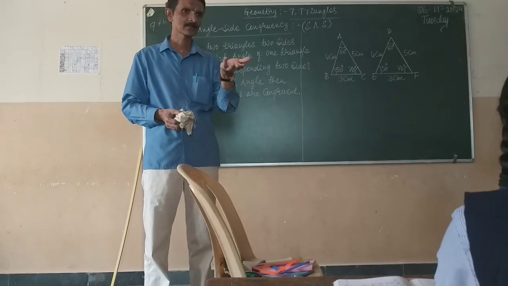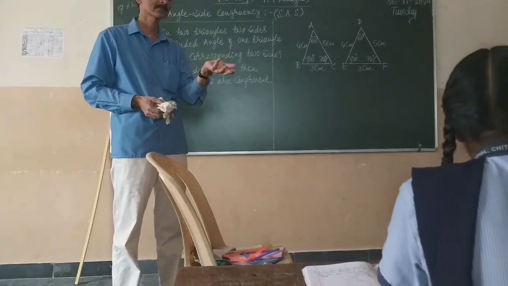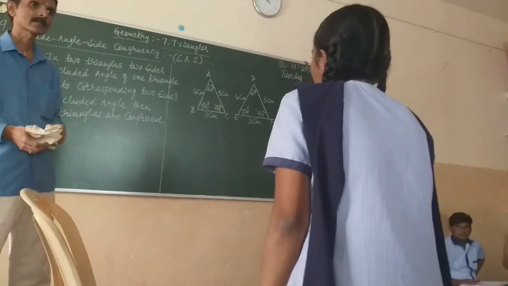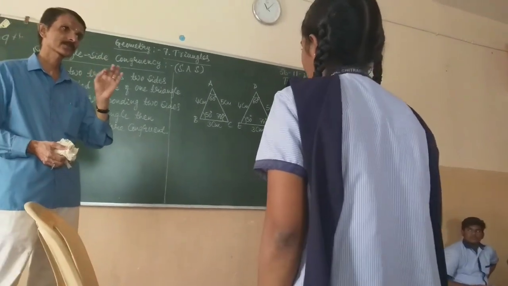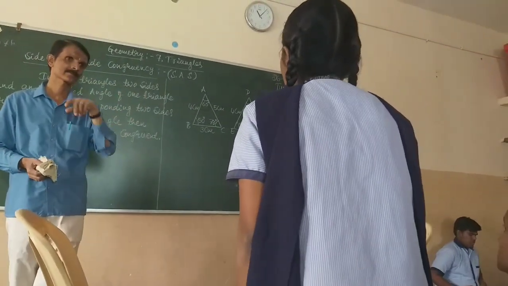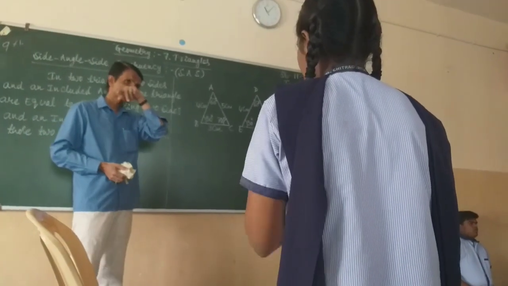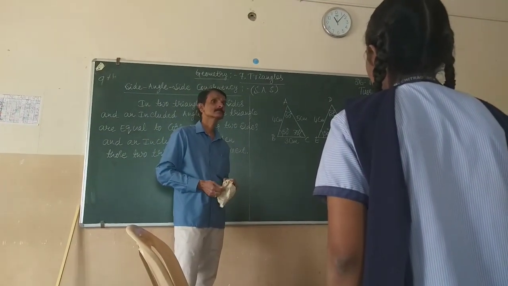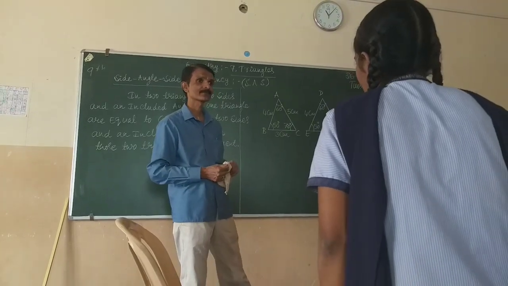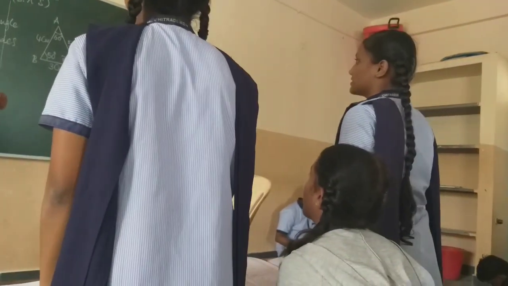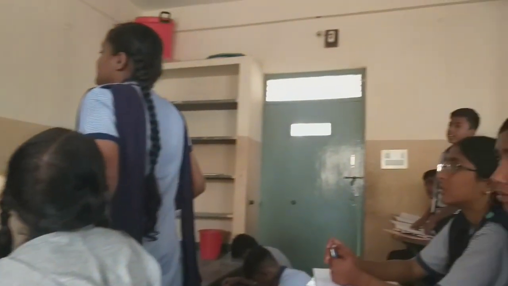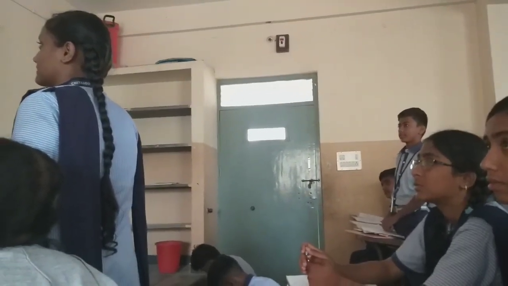Corresponding angles. Stand up. You have to take only angles. Triangle ABC. Smart. Very good.